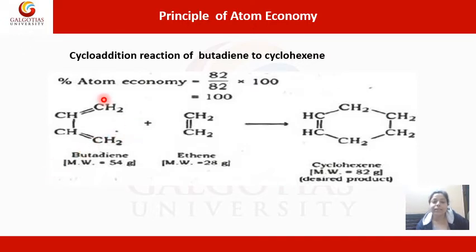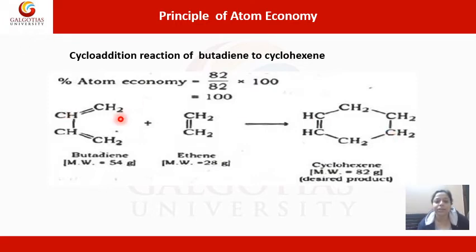So let us count the number of atoms on the reactant side. First, let's count the carbon. So it's 1, 2, 3, 4, 5, 6. And here it's 1, 2, 3, 4, 5, 6. So as far as carbon is concerned, the number of carbon atoms on the reactant side and the product side are exactly the same.